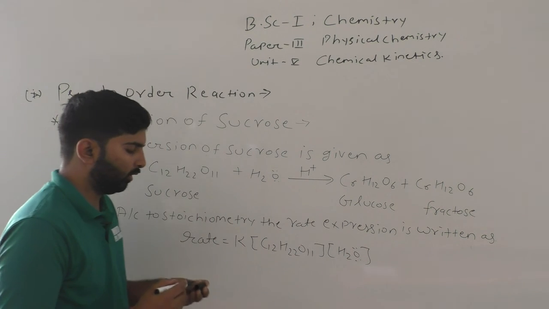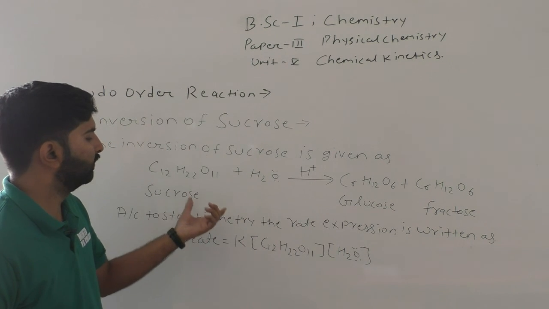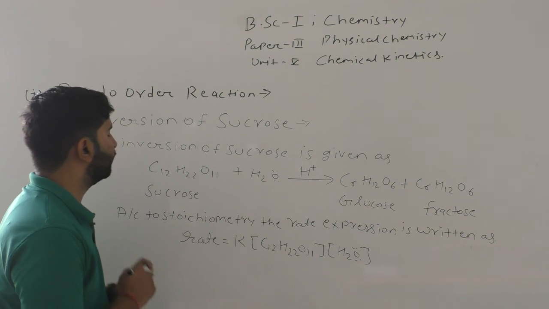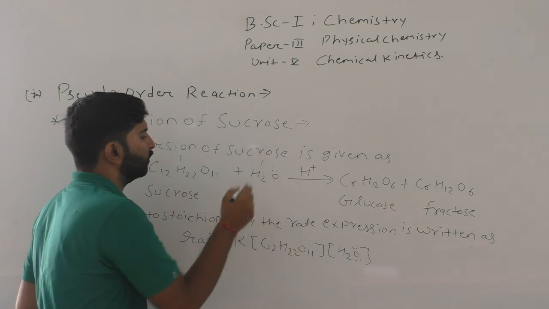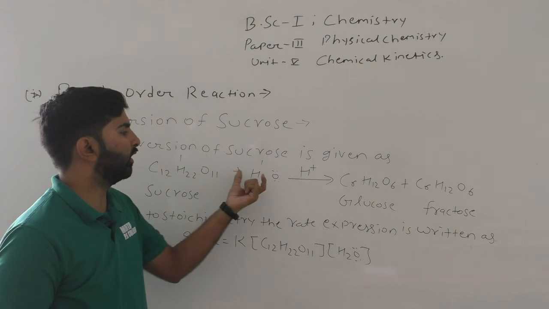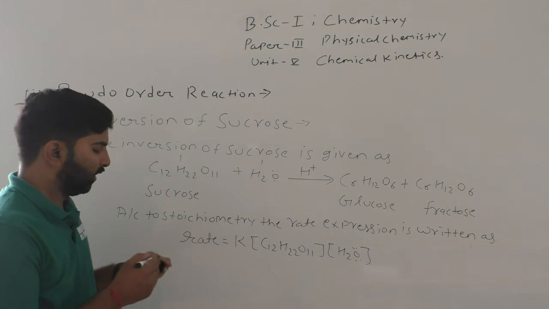This means the order of the reaction according to this expression comes out equal to 2, and the molecularity of this reaction is also 2. One species is sucrose, another species is water.